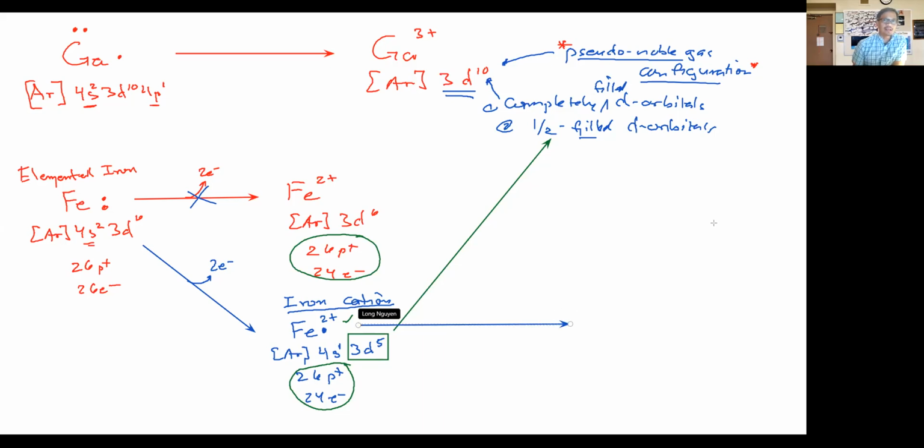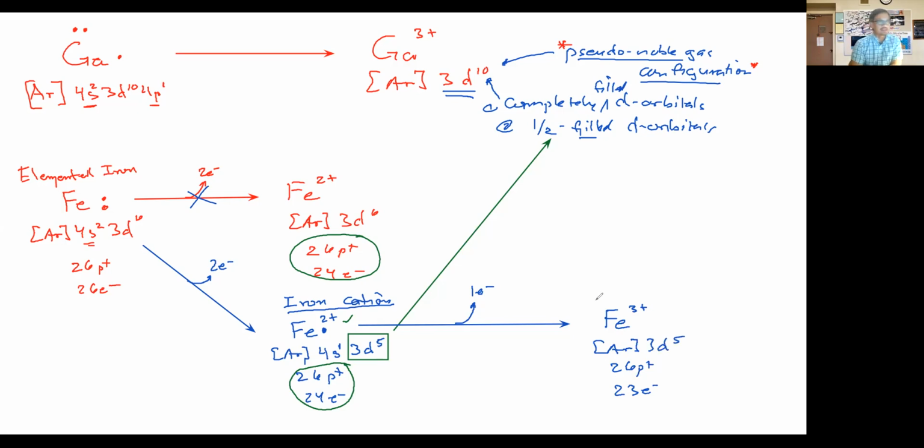Okay, so this is one ionic state that it could achieve. You can imagine it could still maintain this half-filled d orbital if it loses that 1 electron right there. So if the iron cation loses that 1 electron, it becomes this iron cation with a 3+ charge. Why? Because it will still have 26 protons, but because it lost 1 more electron, now it only has 23 electrons. And so the electron configuration for this iron cation is going to be argon 3d5.